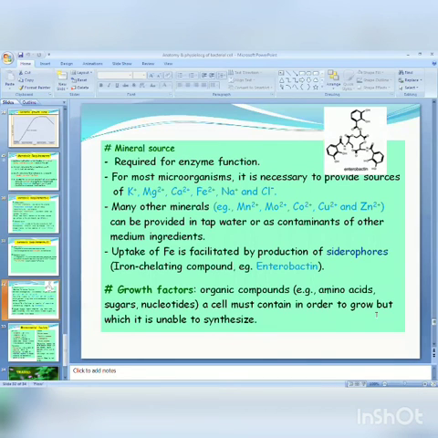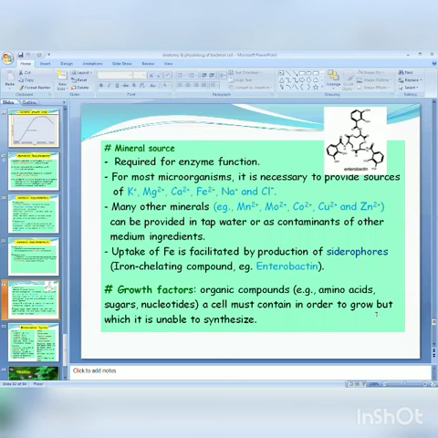Now mineral sources, required for enzyme function: a few inorganic salts or minerals in small amounts. For most microorganisms, it is necessary to provide sources of potassium, magnesium, calcium, iron, sodium, and chloride. Generally, when growing in the environment, they get these from the atmosphere.